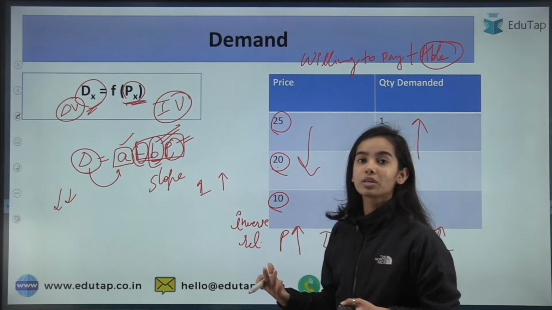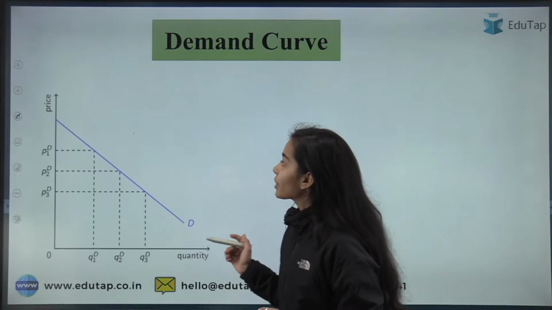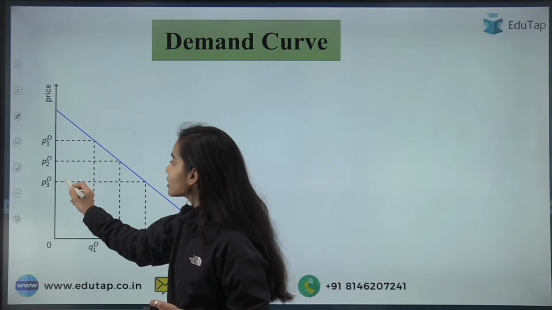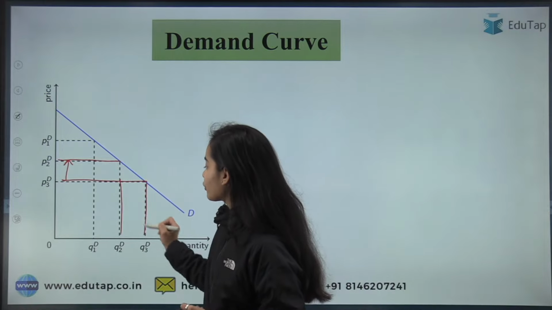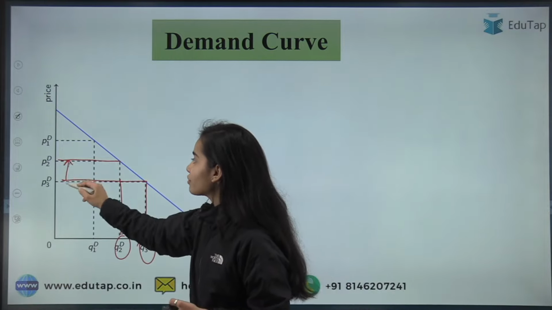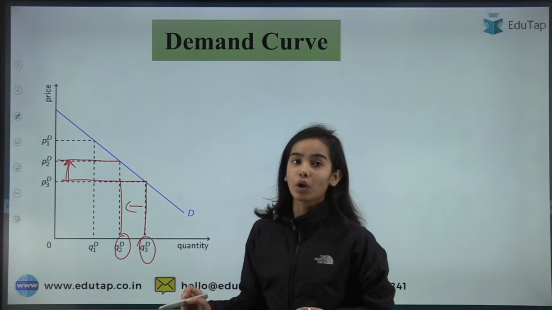Now we can move towards the demand curve. Here see, if the prices are rising from P3 to P2, what is happening with the demand? The demand is falling from Q3 to Q2. So if the price has risen, the demand has fallen.